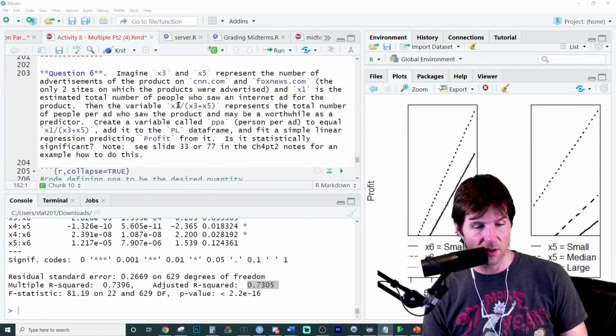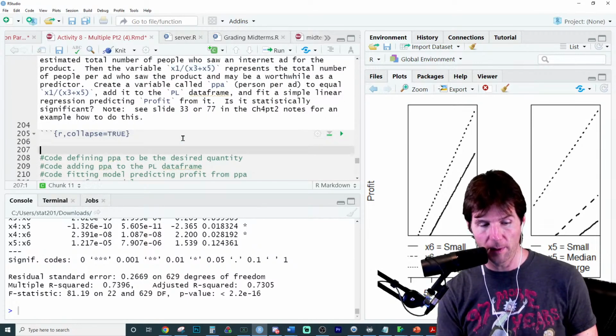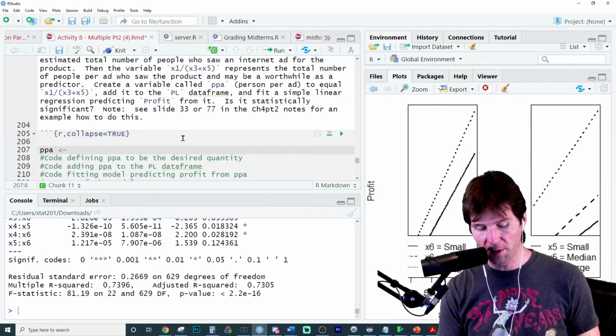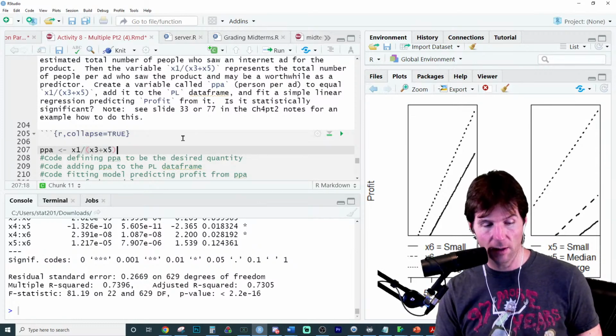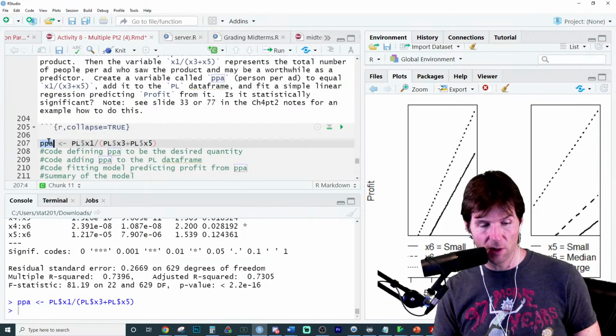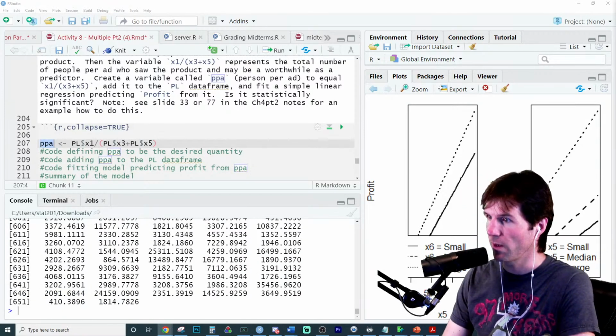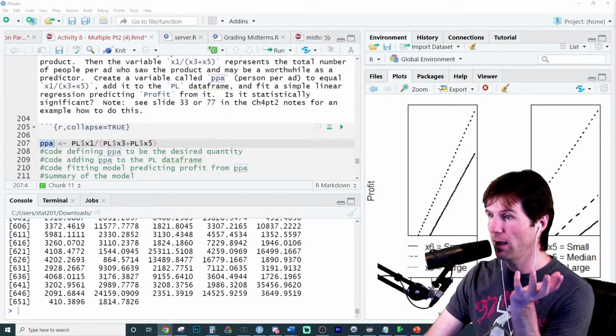There are 2 sites, and we can do this. Then the variable X1 represents this combination, so find this new variable. Let's do it and call it PPA. So what we're going to do is we have to put PL before these, and create this variable. So now we've literally created a variable. So this is what is called variable creation right here.